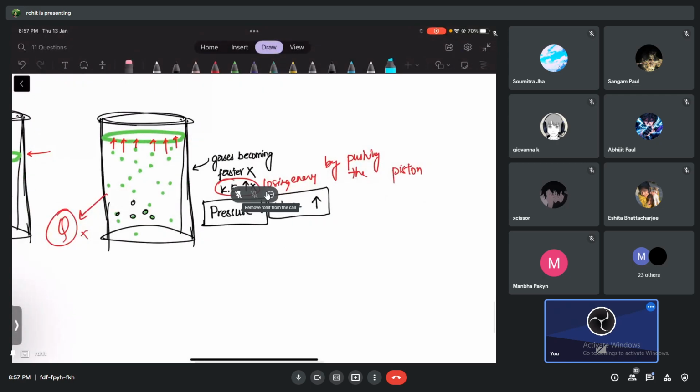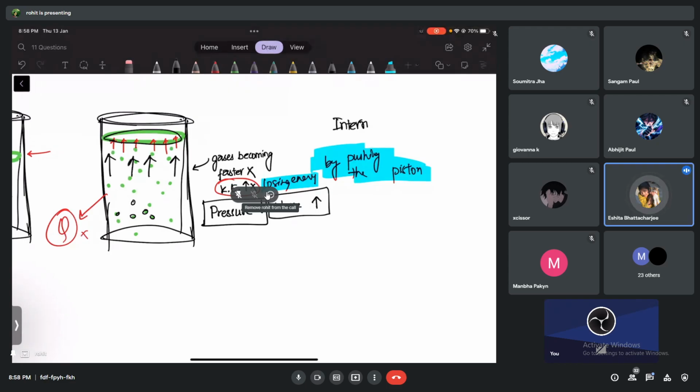Do you agree with me that the gas is losing its kinetic energy, or internal energy? Let me ask you like that, guys. By the way, why is the piston going from here to here? Because the gas is pushing the piston, no? Don't think I brought the piston there. It is the gases which are pushing the piston, no?